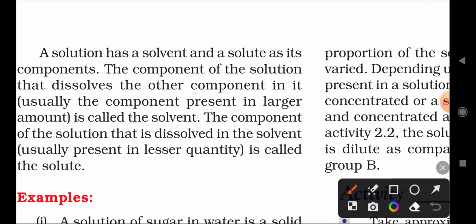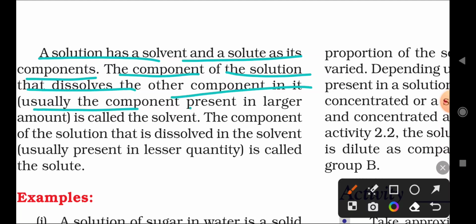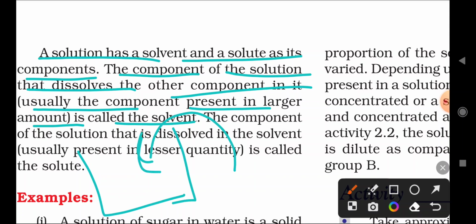Next question: what is the meaning of solute and what is the meaning of solvent? A solution has a solvent and a solute as its components. The component of the solution that dissolves the other component in it, usually the component present in larger amount, is called the solvent.